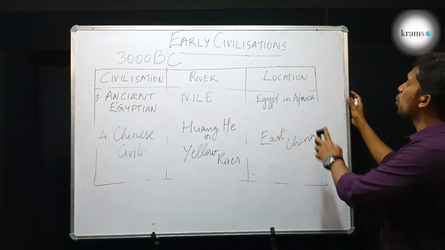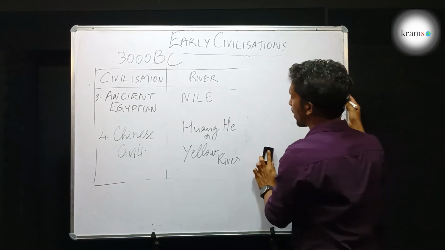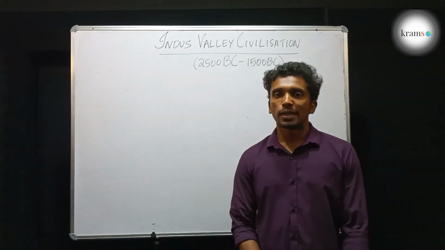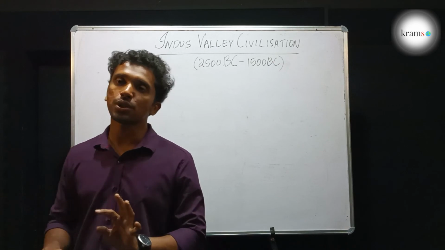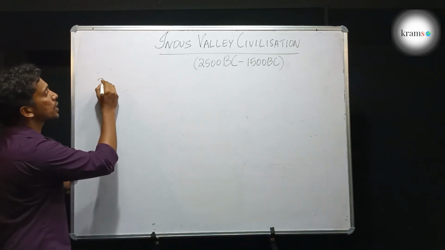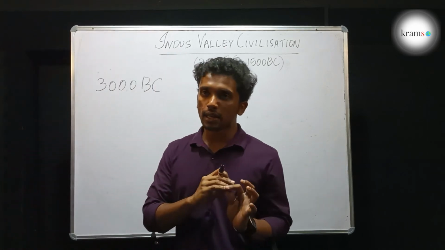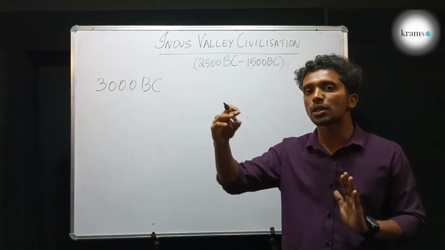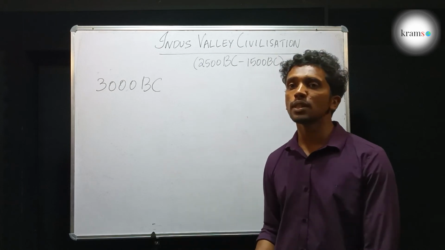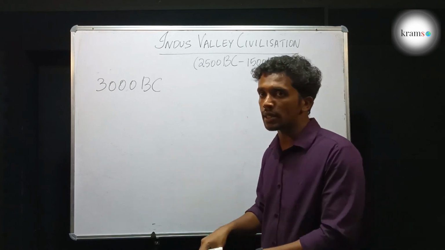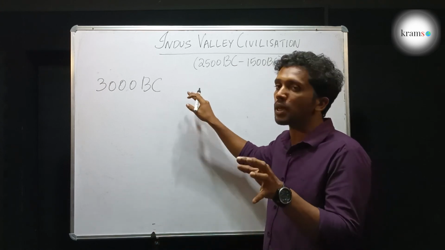Okay. So now we are going to study about Indus Valley civilization. In this session, we are going to start with the Indus Valley civilization. We will just introduce the civilization. The Indus Valley civilization came into existence around 3000 BC. Every civilization comes into being over a large number of steps of evolution, over a large period of time. No civilization will start like, okay, let's start a city, let's build this building, let's build this road. It won't start like that.